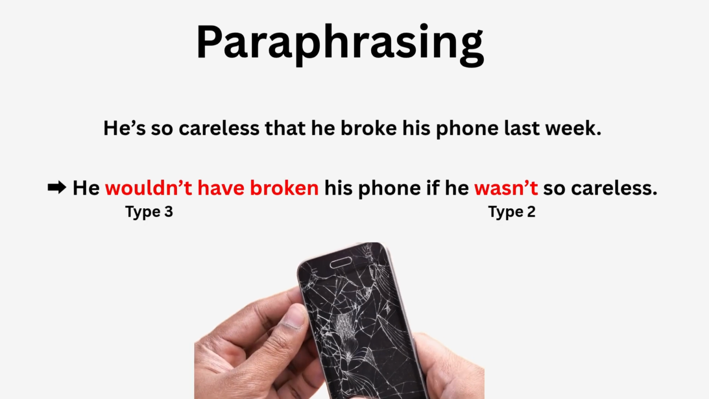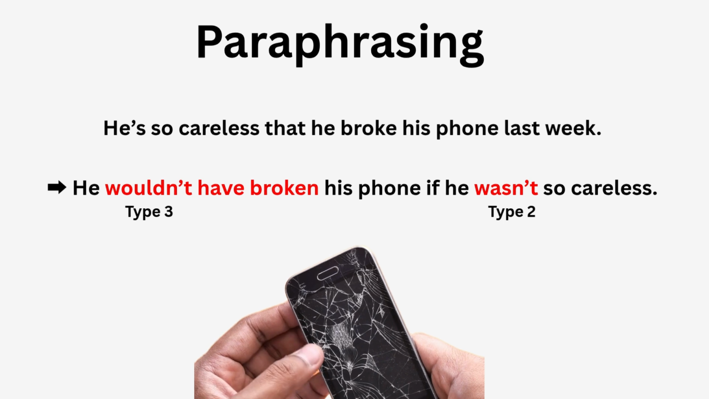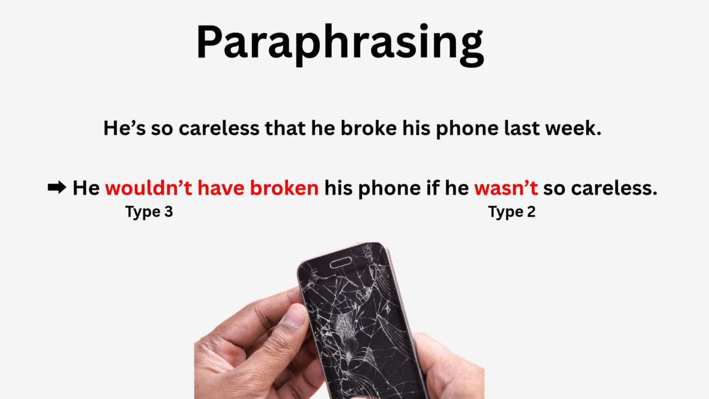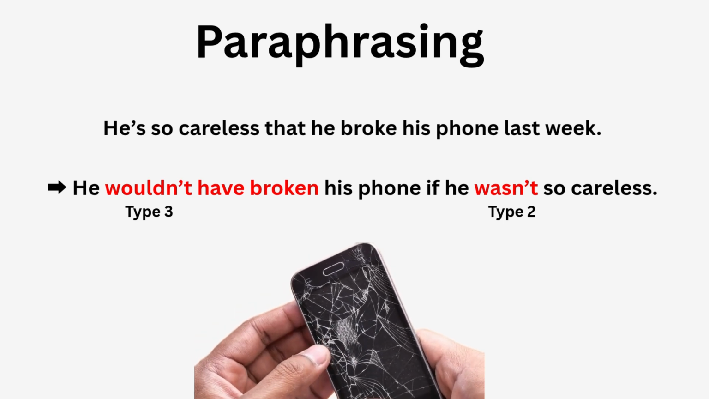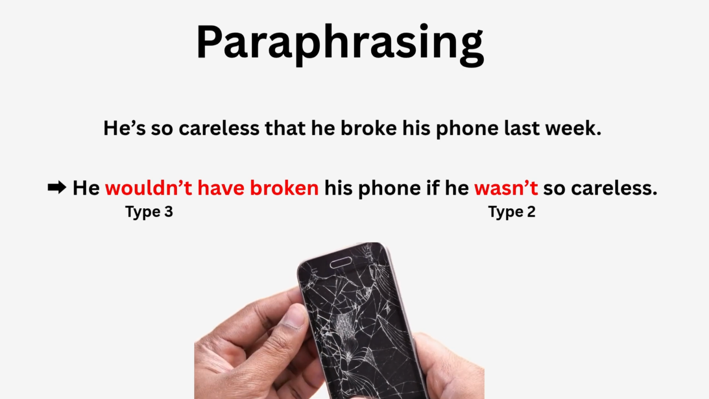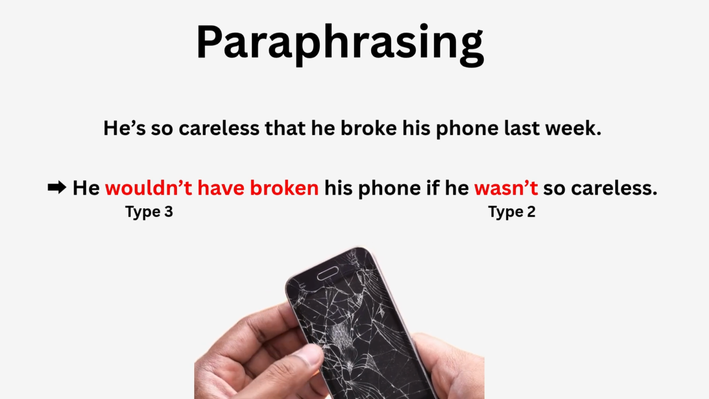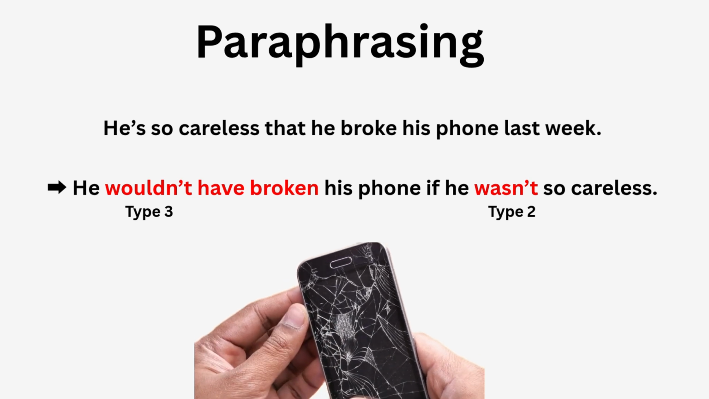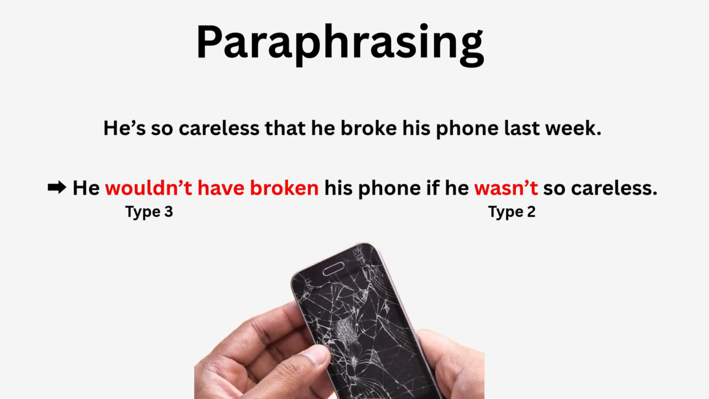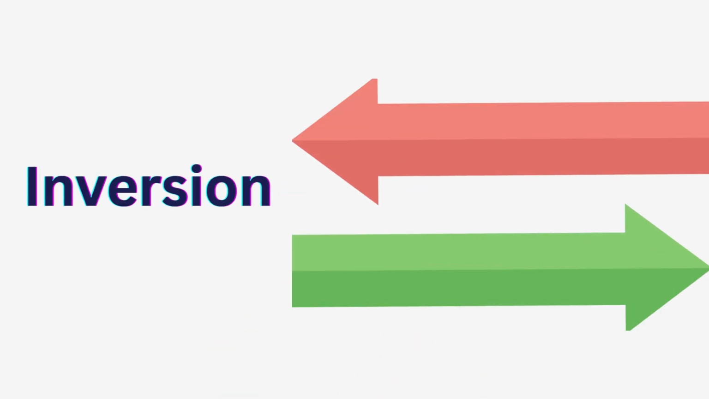Okay. Let's look at one more. He's so careless that he broke his phone last week. So you can see again, he wouldn't have broken his phone if he wasn't so careless. Okay, but he is careless. So this is type 2, if he wasn't so careless, and type 3, he wouldn't have broken.